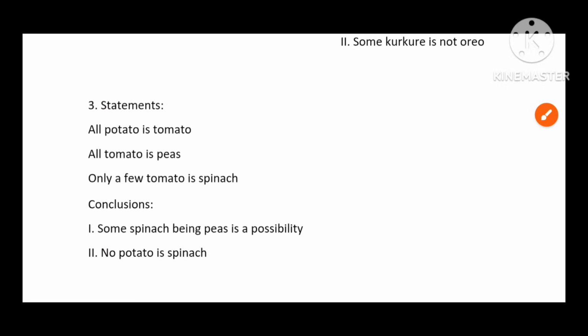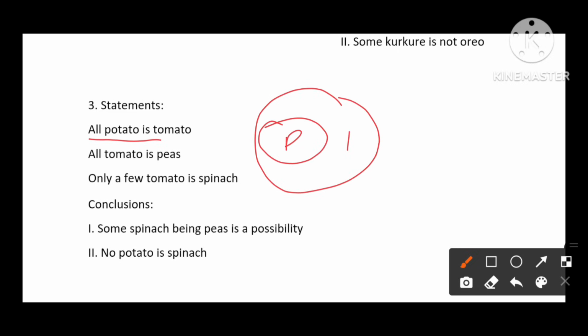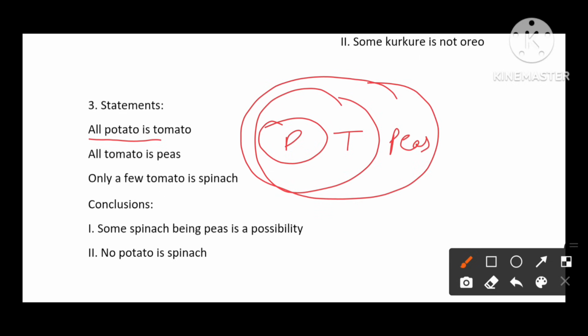Next, we are going to see question number 3. All potato is tomato. All tomato is peas. Only a few tomato is spinach.